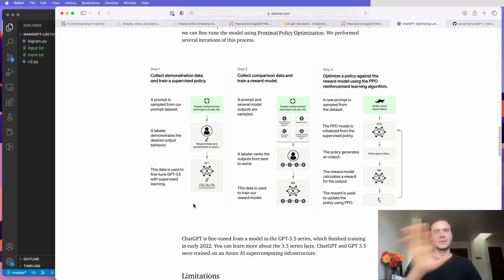And so basically there's a whole aligning stage here, or fine-tuning stage. It's got multiple steps in between there as well. And it takes the model from being a document completer to a question answerer. And that's like a whole separate stage.